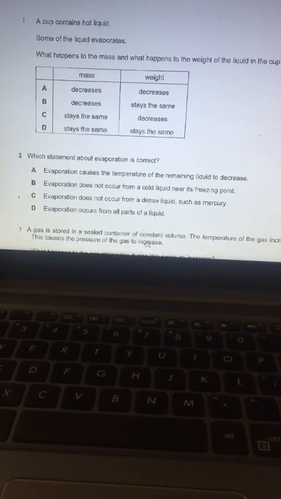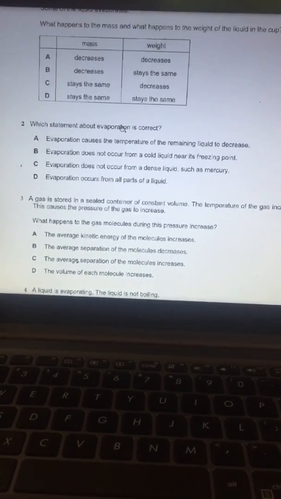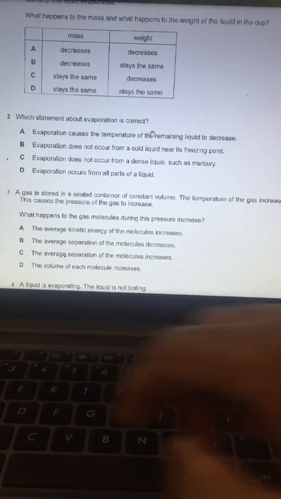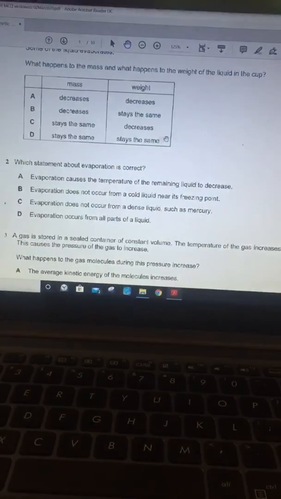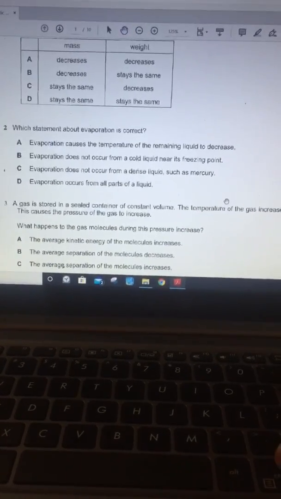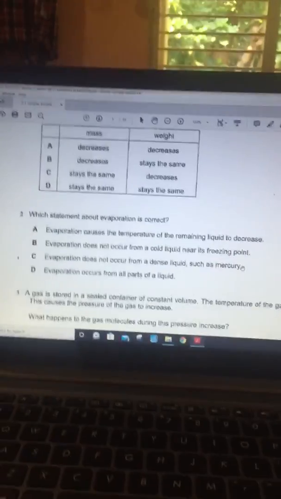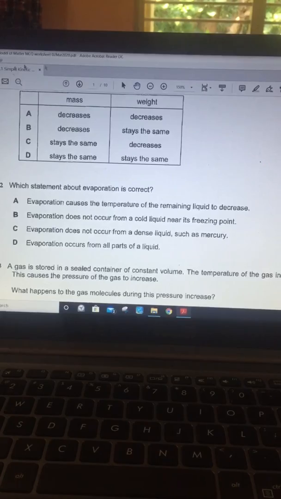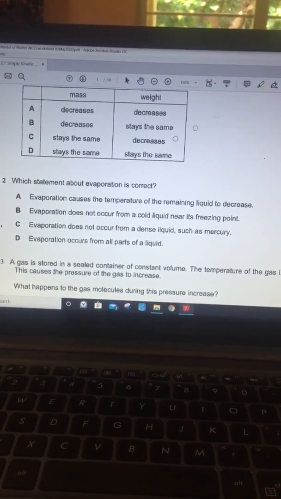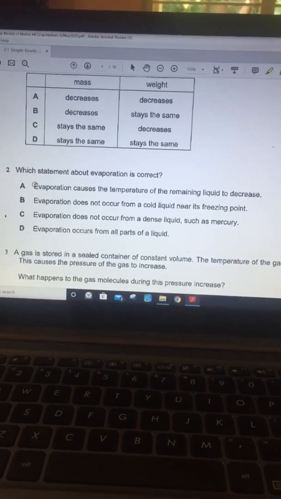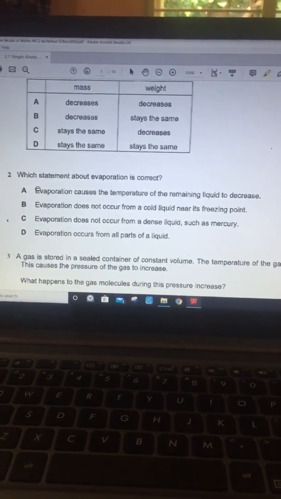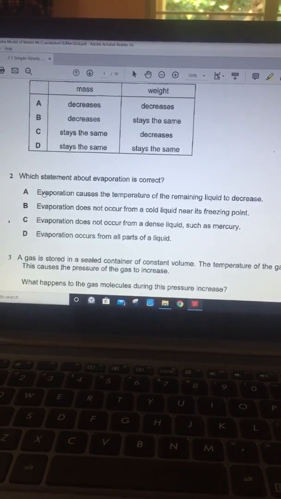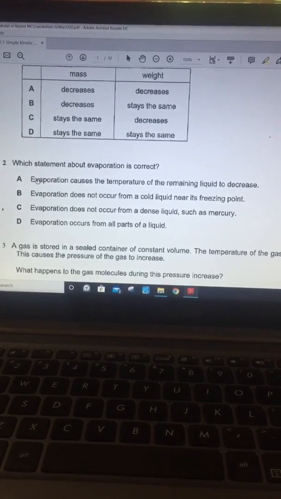Question number 2. Which statement about evaporation is correct? So the main thing here is correct. Evaporation causes the temperature of the liquid to decrease. Now, as we learned, in evaporation the high energy particles leave the liquid, which means the average kinetic energy is going to drop. So when the average kinetic energy drops, then temperature will drop.